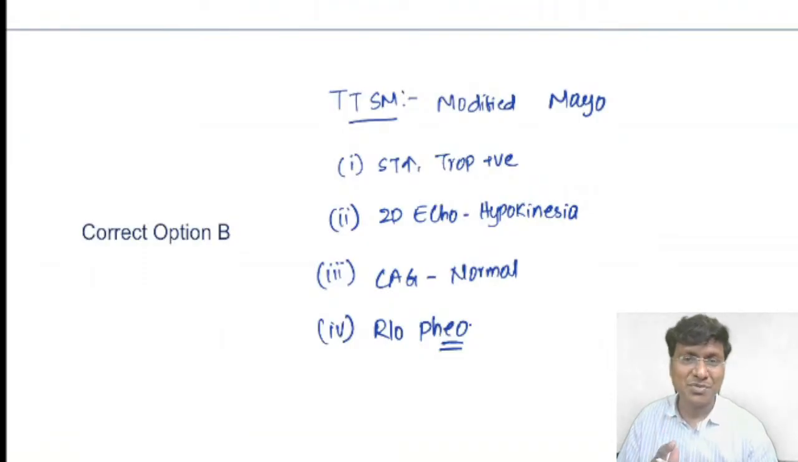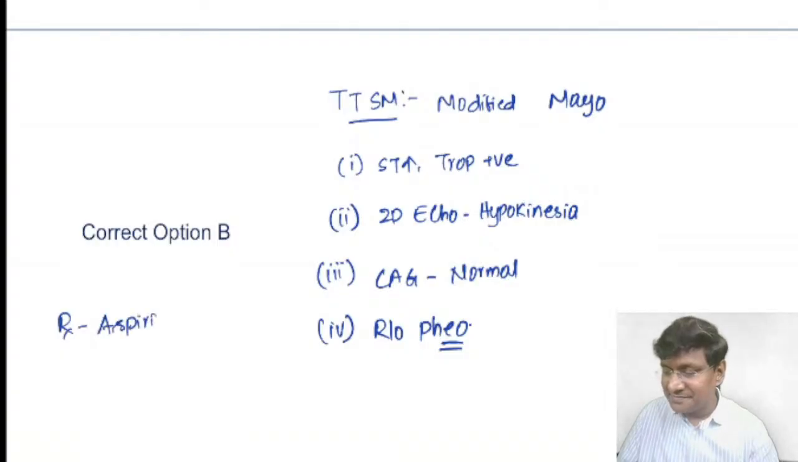And in case of Takotsubo cardiomyopathy, what is the treatment that you need to give? The treatment is similar to that of coronary artery disease, wherein we give aspirin. We also need to give beta blockers if the blood pressure is within normal limits.